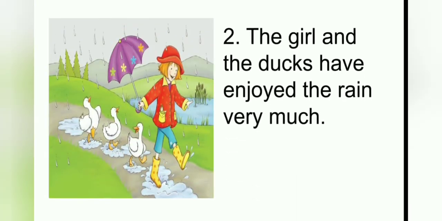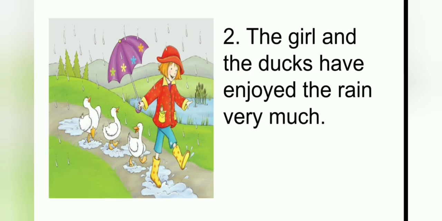Next one: the girl and the ducks have enjoyed the rain very much. Here the girl and the ducks is the subject. It's plural, so we use have and the past participle of enjoy is enjoyed. Children, you can see this sentence, and you can also break down this sentence in the given table, so you can understand all the sentence formation easily.